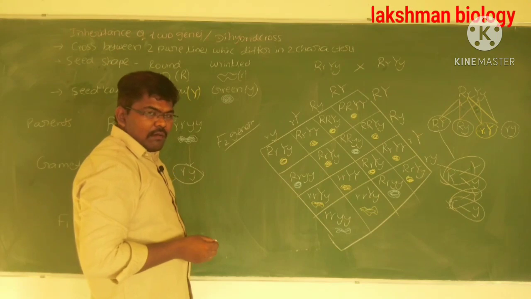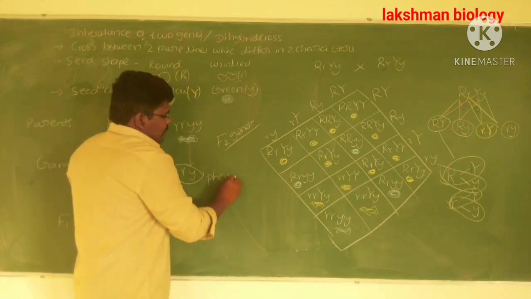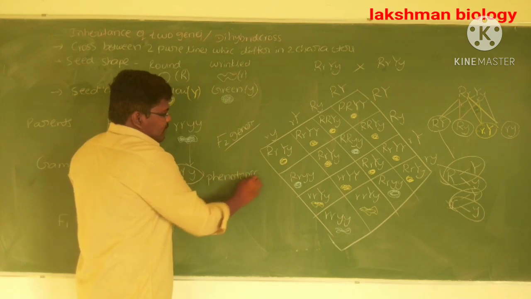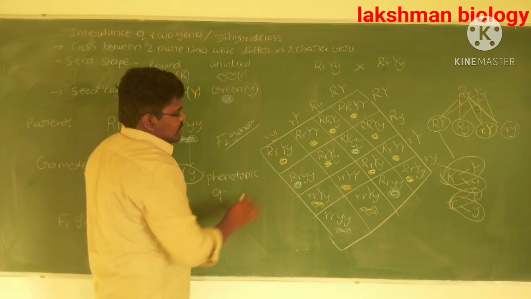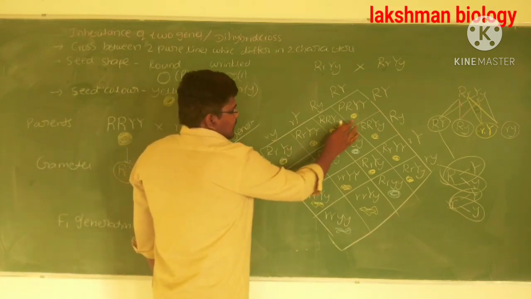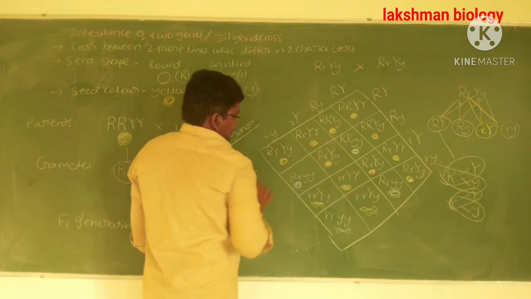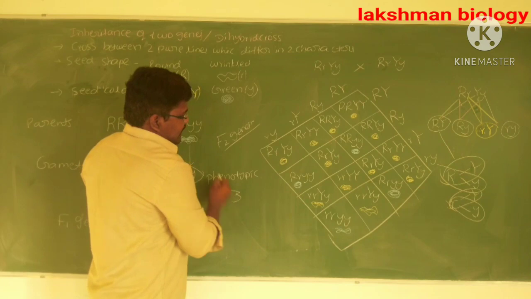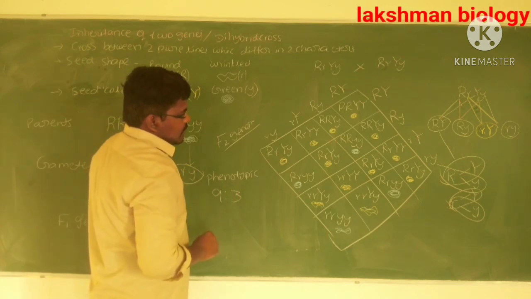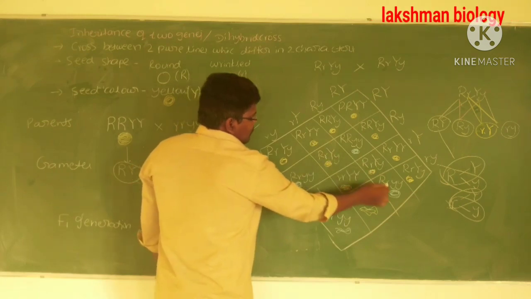The phenotypic ratio of the F2 generation is 9: what is the 9? Yellow, 1, 2, 3, 4, 5, 6, 7, 8, 9. 9 yellow round plants are there. 9:3. What are the 3? Round green, 1, 2, 3.